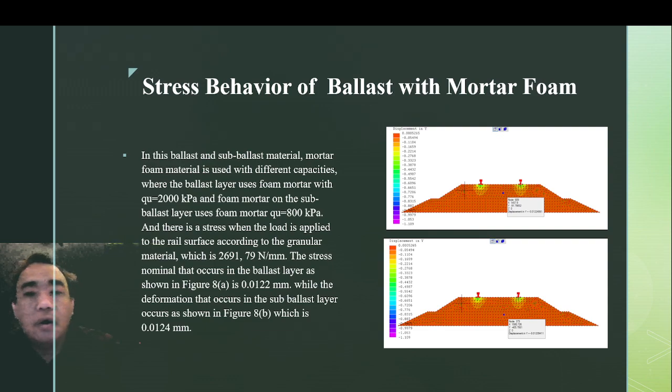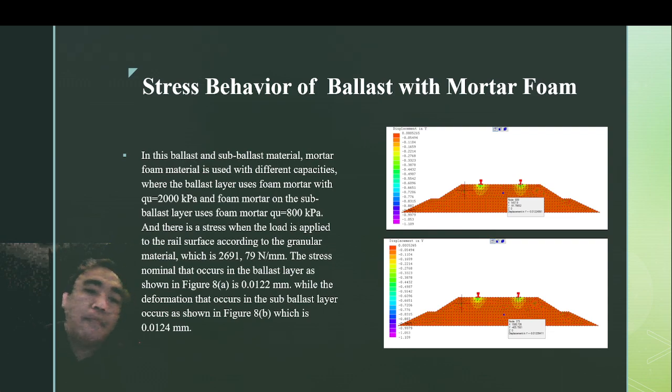This is the stress behavior of ballast with mortar foam. In the ballast and subballast material, mortar foam material uses the frame capacity, where ballast uses mortar foam with Q2000 kPa, and for subballast using mortar foam 800 kPa, and their stress when the load is applied to the rail surface is according to the granular material with that load.